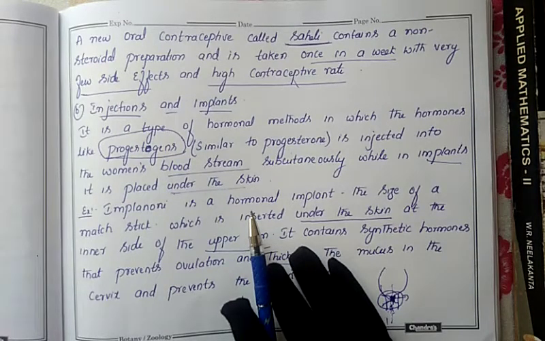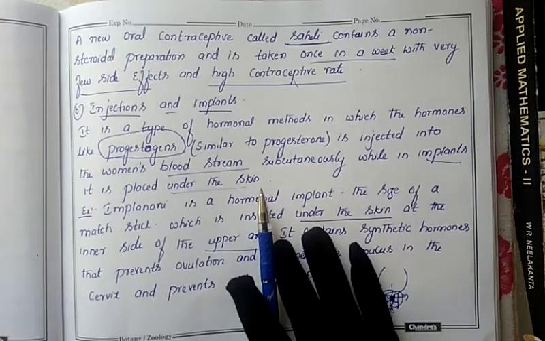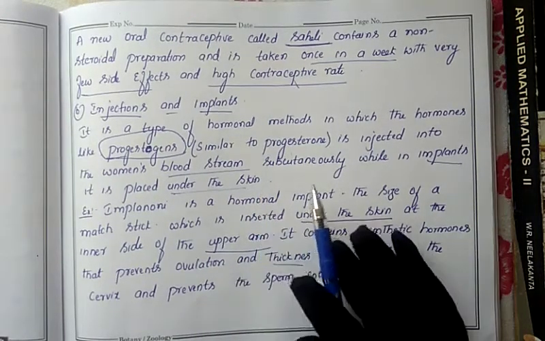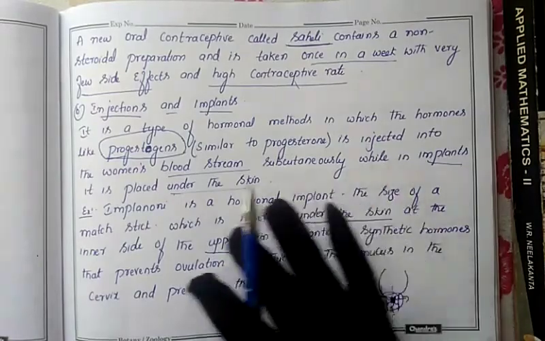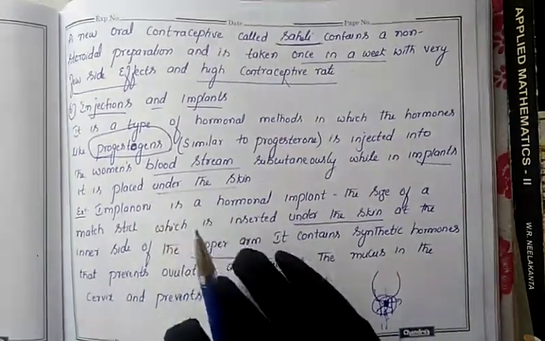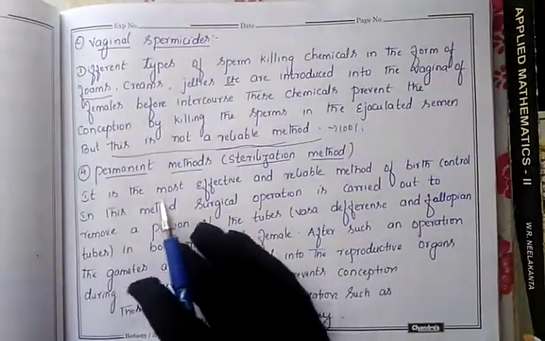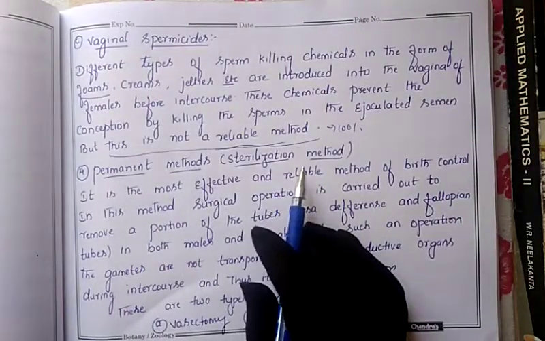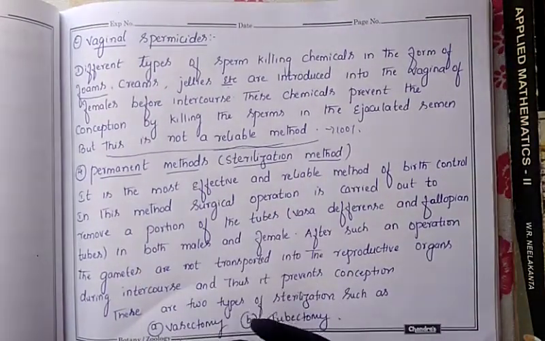I am telling this repeatedly: using this chemical contraceptive method is one of the dangerous methods for the female. So this is where the third type, the chemical method, finishes. Next, the fourth type is the permanent method or sterilization method. We will discuss this method in our next class.